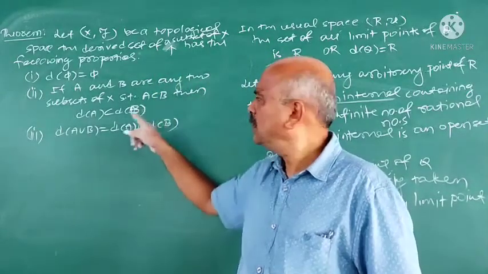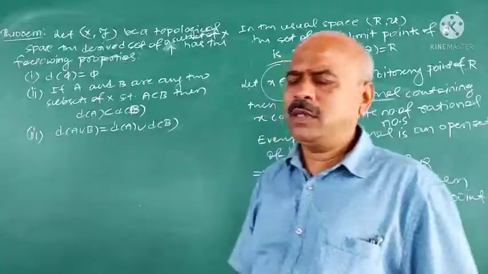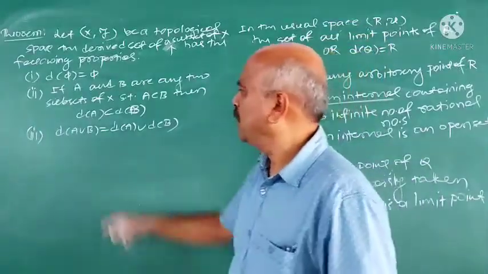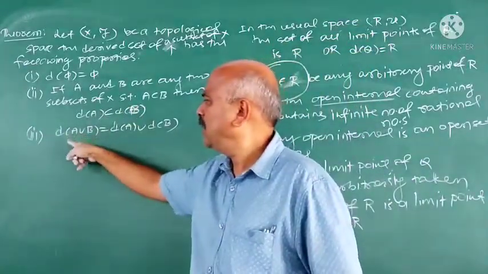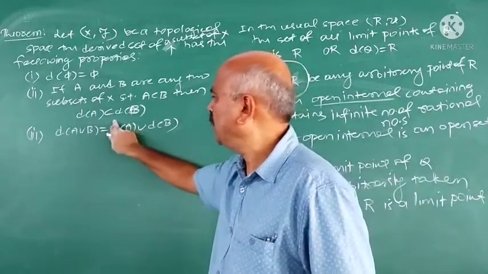They are important. See here, D of phi is phi, D of A is contained in D of B, D of A union B is D of A union D of B.